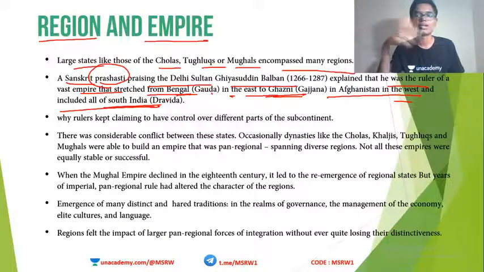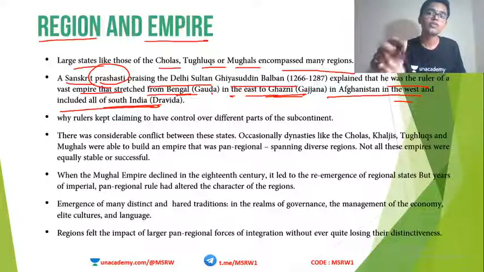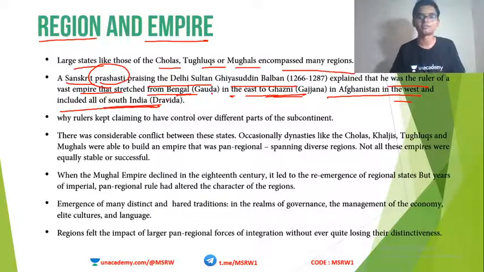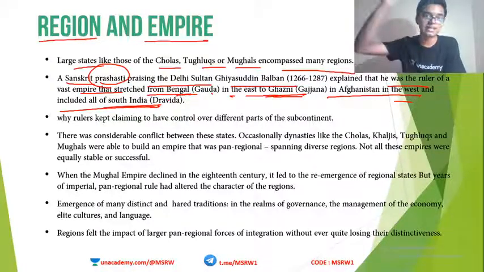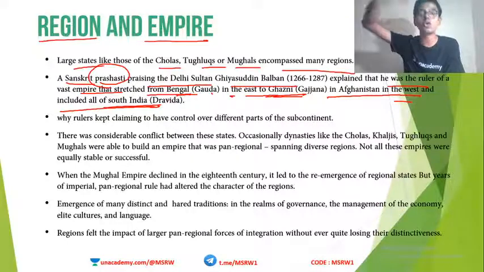Kerala and Delhi are entirely different. We are two different states. We have two different languages and two different cultures, etc. But even then, we are all part of India, and therefore we have many things in common. Understood? The same thing happens here also. Ghazni is different from Gauda. Gauda is different from Dravida. But all these regions had something in common because there was a central dynasty common to all these kingdoms, which